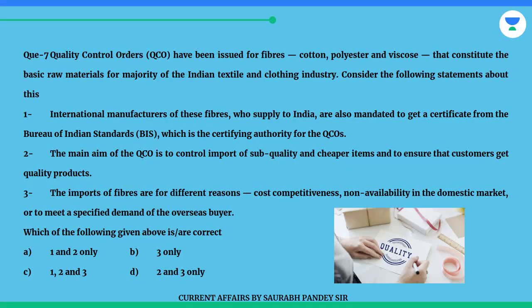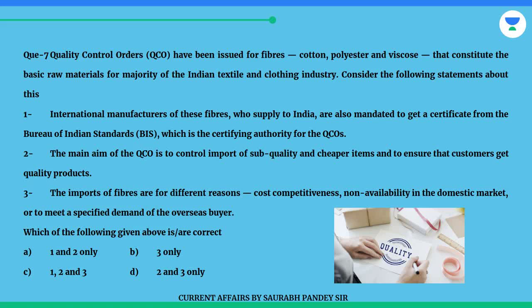Question 7. Quality Control Orders, QCO, have been issued for fibers cotton, polyester, and viscose that constitute the basic raw materials for the majority of the Indian textile and clothing industry. Consider the following statements about this.